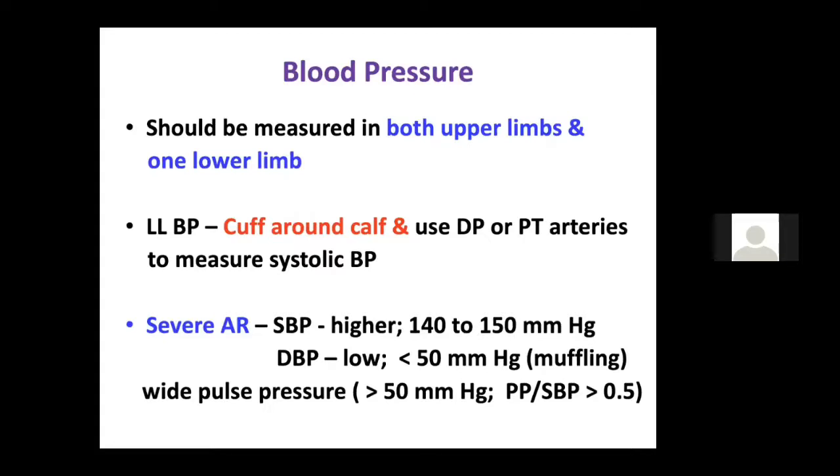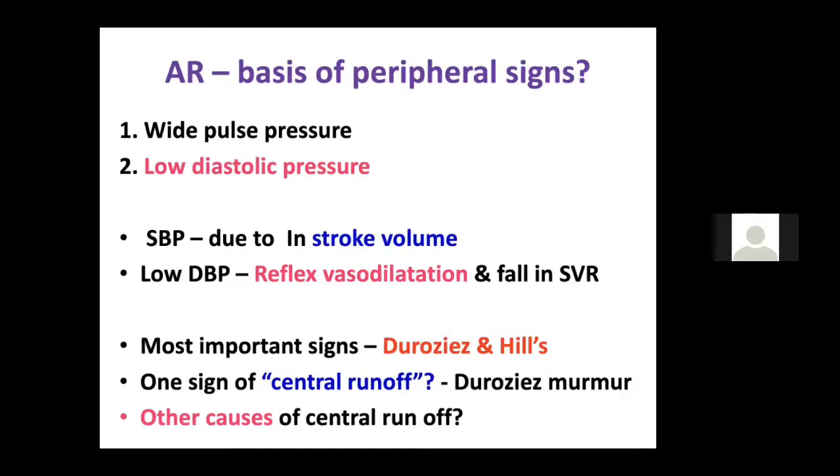That may cause the low systolic blood pressure, also known as systolic decapitation. Diastolic blood pressure will be very low, usually around 50. It suggests that it is severe aortic regurgitation. Any diastolic BP which is more than 60, you should rethink whether it is severe aortic regurgitation. Pulse pressure will be very wide, as I already discussed. And what is the basis of peripheral signs of AR? One, high systolic blood pressure. Second, low diastolic blood pressure. So wide pulse pressure and low diastolic blood pressure are the basis of peripheral signs in AR.